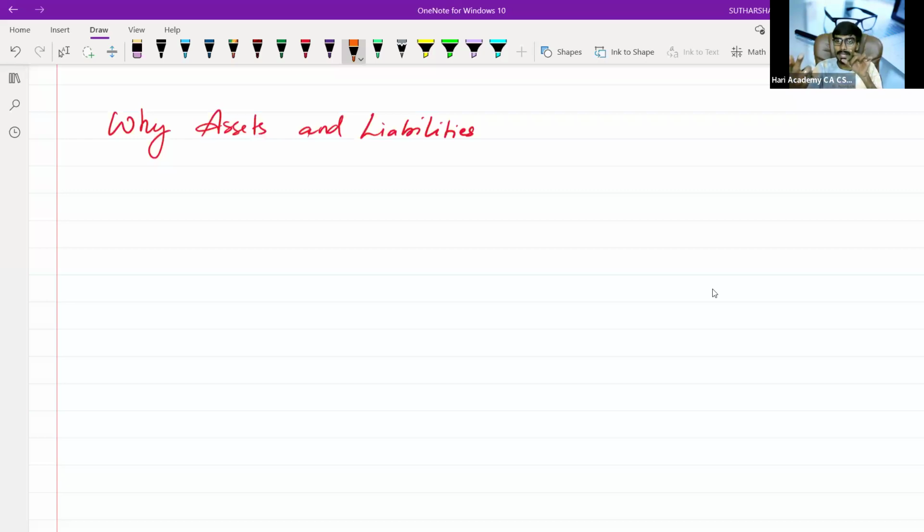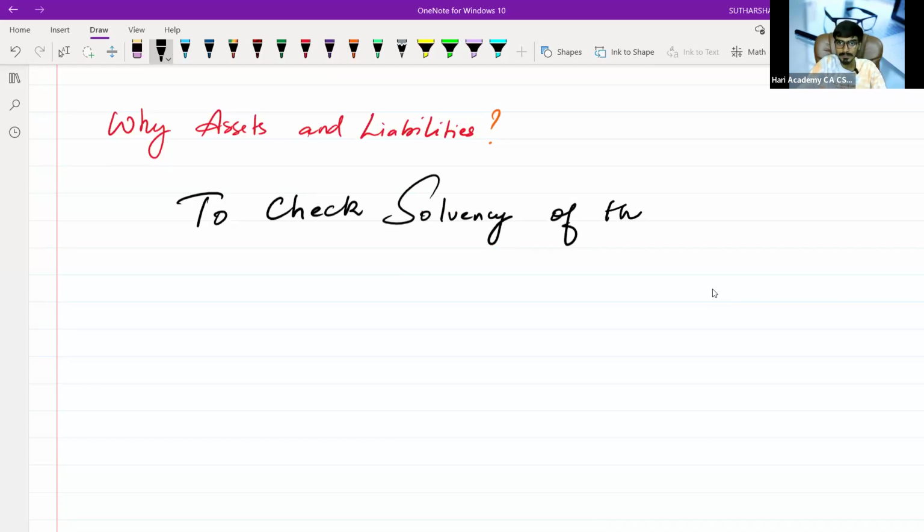Capital is owner's liability, owner's equity. If I say simply liability, it means an outsider's liability, a third party liability, not to the owner, it is other than owner. Now the question is, why assets and liabilities? Basically, the thing is to check the solvency of the company. To check what? Solvency of the company. Now I'm going to give you enormous clarity over solvency.